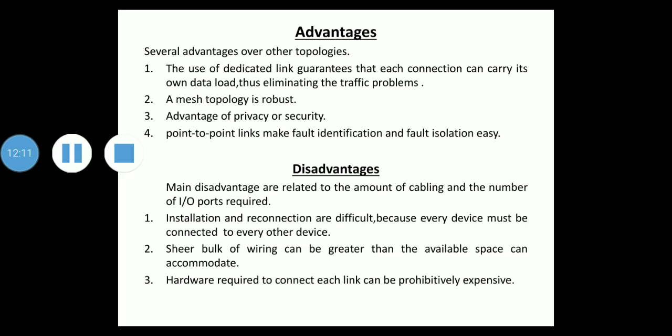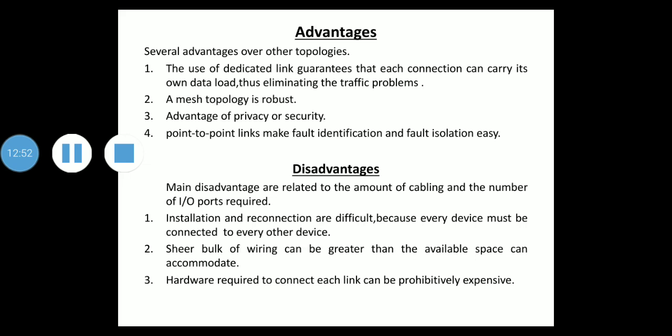Is it clear? I was discussing advantages. The second advantage is that a mesh topology is robust. If one link becomes unusable, it does not incapacitate the entire system. The third advantage is privacy or security. When every message travels along a dedicated line, only the intended recipient sees it. Physical boundaries prevent other users from gaining access to messages.